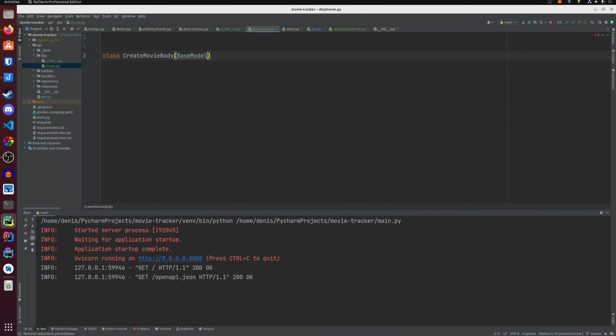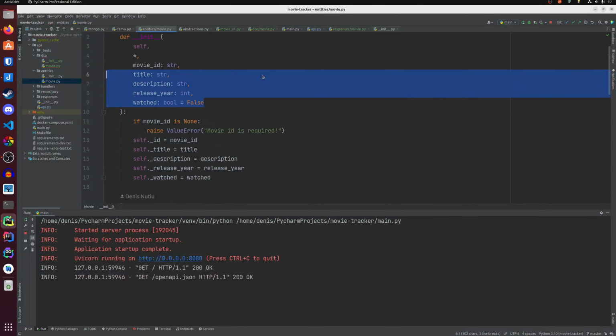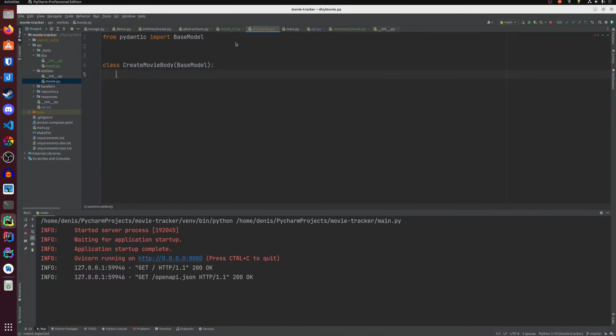Let's see base model from Pydantic, inherit from base model, and we need the same things we use in our model entity for movie, and that's it. Title, description, release year, and watched. We don't let the user provide the movie ID field. Okay, so let's add a comment, create movie body is used as the body for the create movie endpoint.